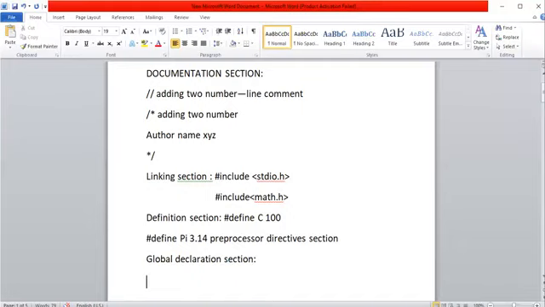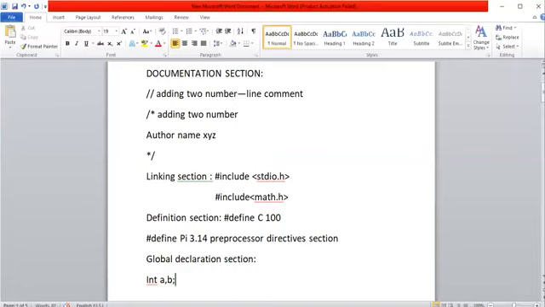In the global declaration part, if you want to make any variable available to all the functions including main, then instead of declaring that variable in all the functions, because it is common to all of them, it is better to declare it once. Suppose you want to make A and B available to all the functions, then better declare those two variables in the global declaration part itself. Whatever declaration you provide before starting the main program is called global.